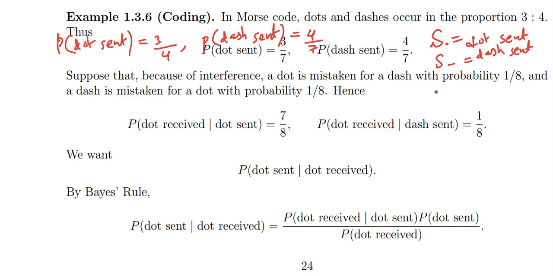and r dot means dot received. And this is dash received.